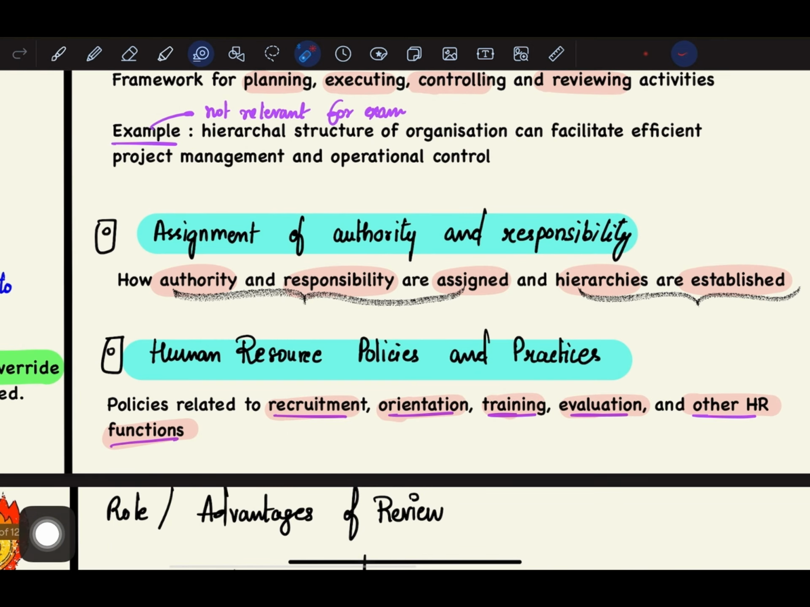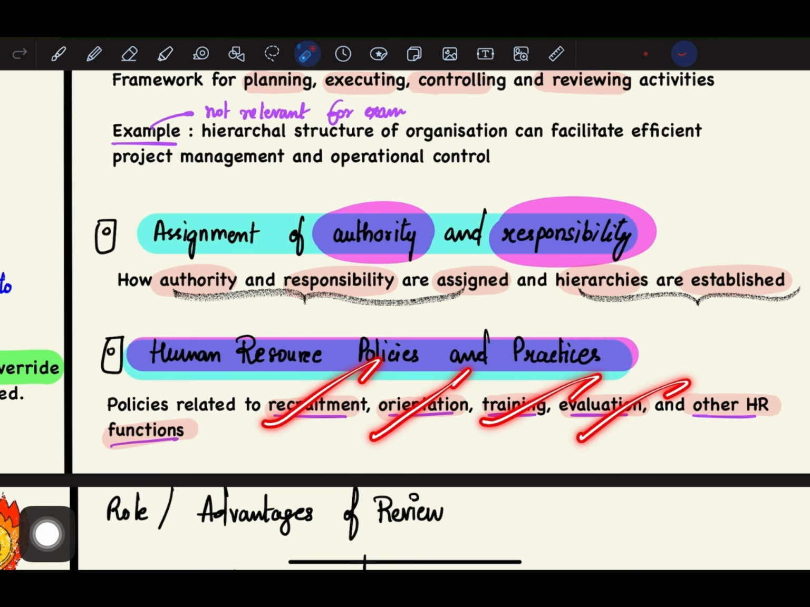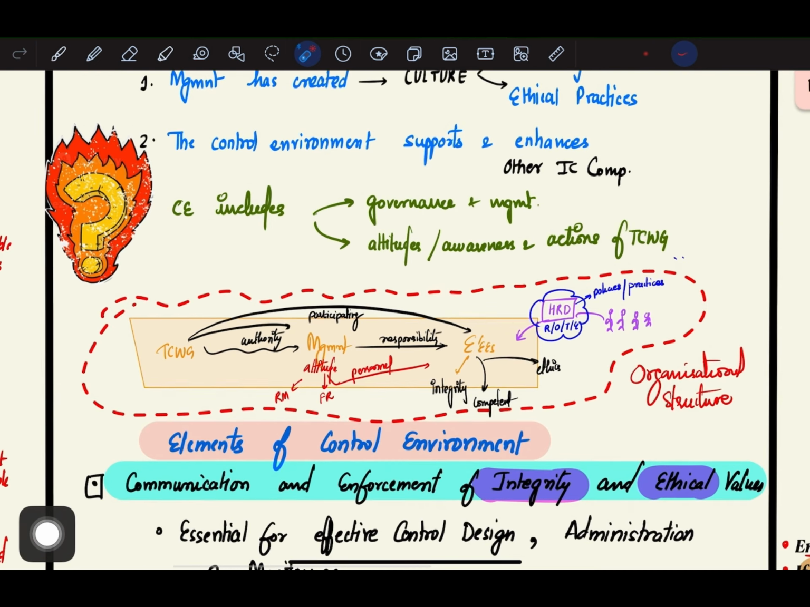Next, assignment of authority and responsibility. Next, human resource policies and procedures. Human resource development will basically recruit, orient, train, evaluate, and handle other HR functions. So basically, with this flowchart, you can remember most of the points.